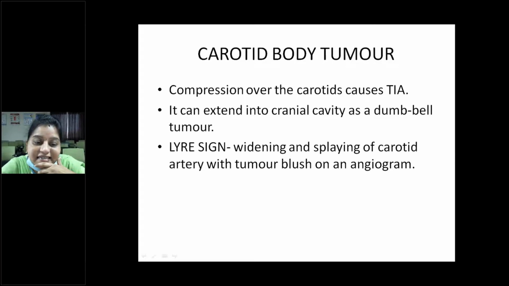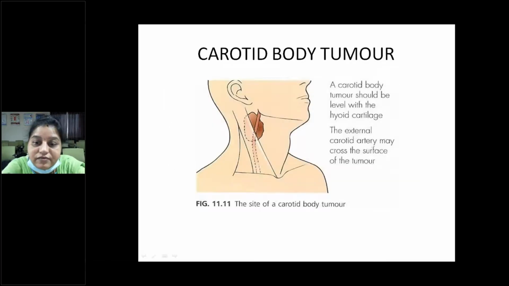What is Lair's sign? It is the widening and splaying of the carotid artery with tumor blush on an angiogram. It is an angiographic sign, Lair's sign. Here the diagram shows the site of a carotid body tumor. It should be level with the hyoid cartilage, and the external artery may cross the surface of the tumor.